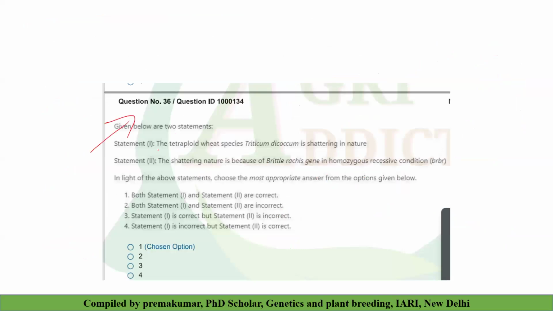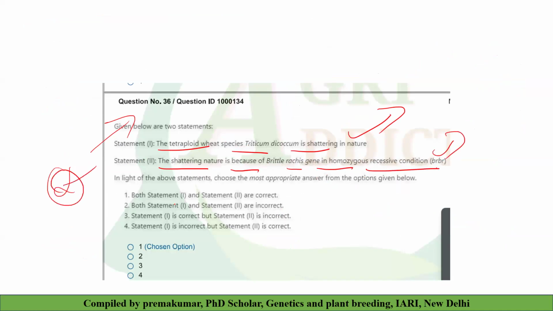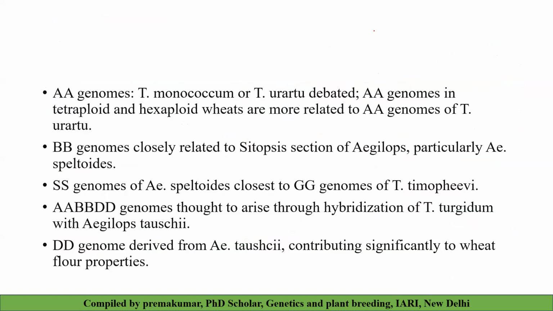You can see the question: the tetraploid wheat species Triticum dicoccum is shattering in nature. The shattering nature is because of the brittle rachis gene in a homozygous recessive condition. This we will discuss after discussing how wheat evolved during evolution. See, for the AA genome, Triticum monococcum and Triticum urartu, it is still debated, but as of now we'll see